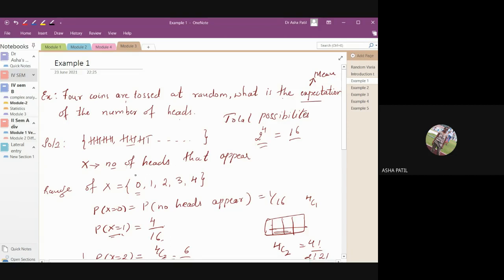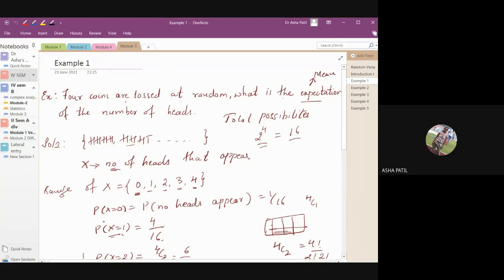Then what we want, the random variable here, is the number of heads that appear. So the experiment is 4 coins are tossed, and when you toss 4 coins, you have to count the number of heads. So either no head may appear, or 1 head may appear, or you may have 2 heads, or you may have 3 heads. 4 times you are tossing, so all 4 times you may get a head. These are the total possibilities.